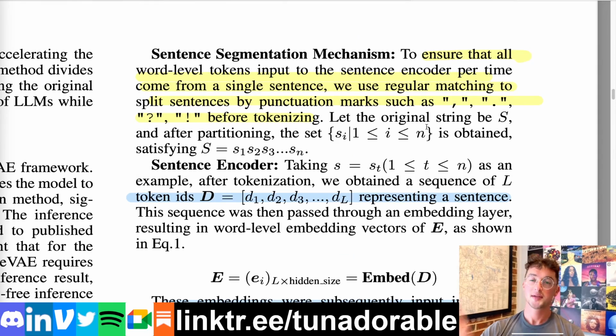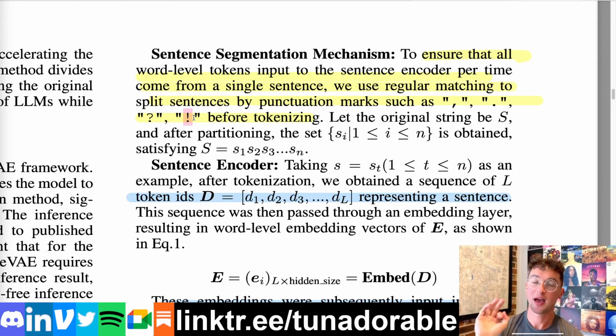Now, what does a sentence even mean though? How do we define that? It's pretty simple, just using different punctuation marks as the delimiters. In this case, they use, I believe, a comma, a period, a question mark, and an exclamation point to separate out sentences.